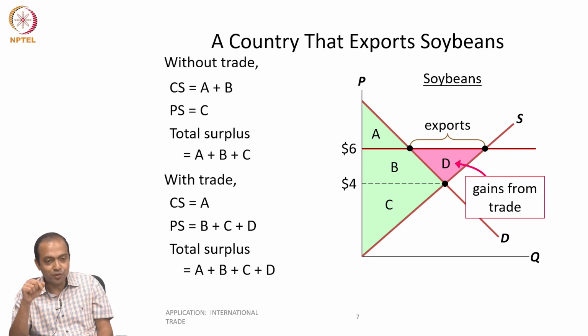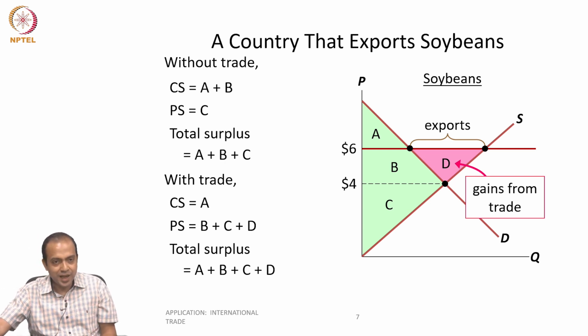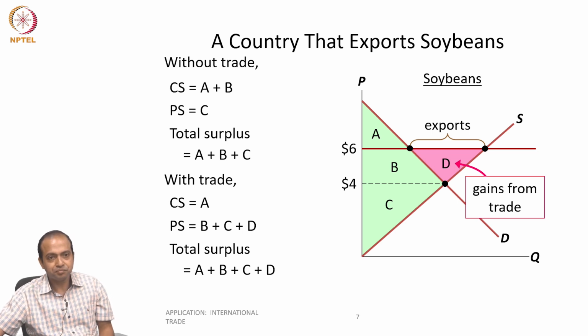Rather, we are considering the two countries. And the assumption is that the gainers will distribute the gain to the other party who is losing.